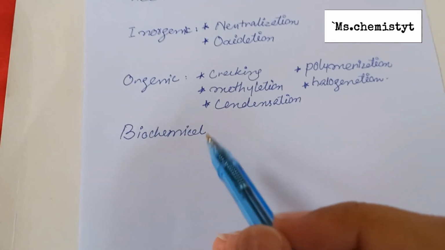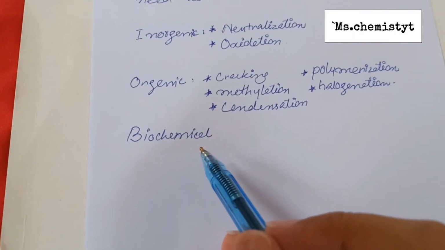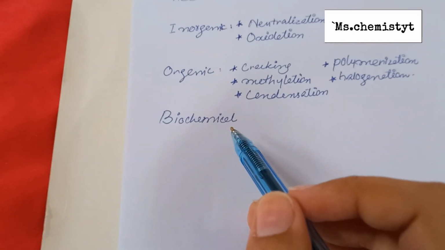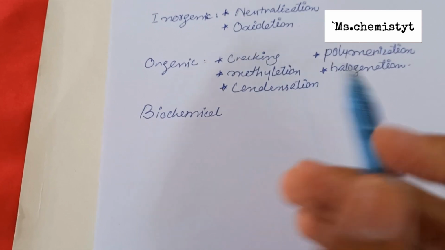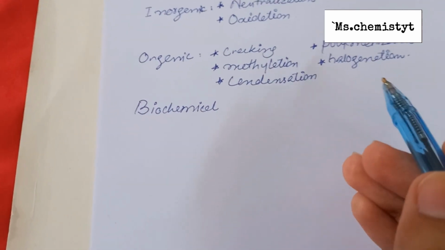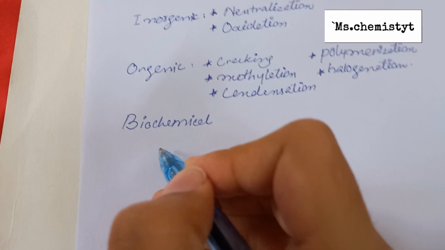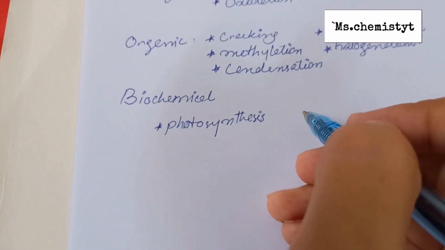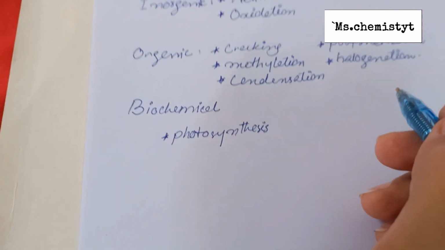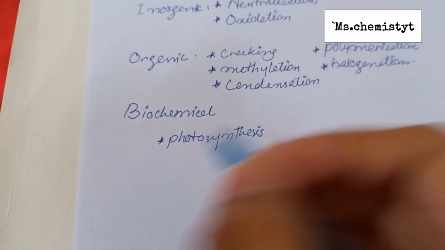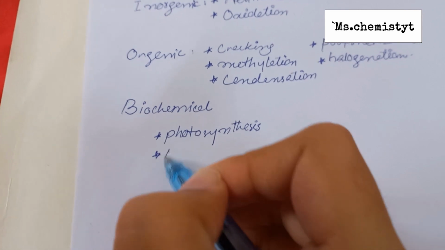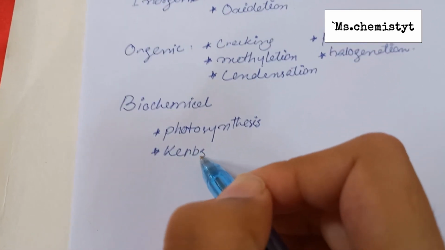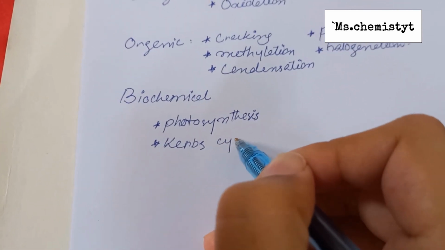So here is the third type of chemical changes, that is the biochemical changes. A biochemical change includes the change in growth and the activity of living organisms. For example, the photosynthesis reaction, in which carbon dioxide and water will change into sugar and oxygen by plants, and also the Krebs cycle and protein synthesis are examples of biochemical changes.